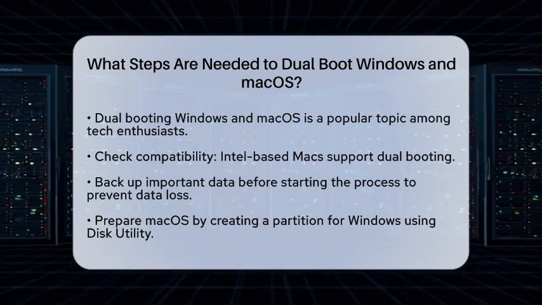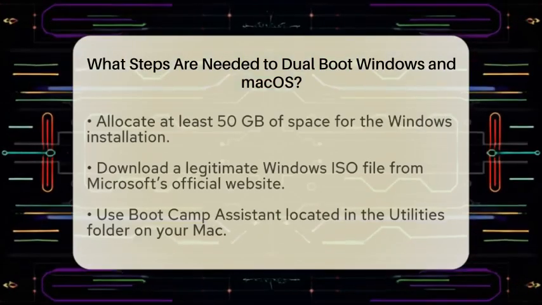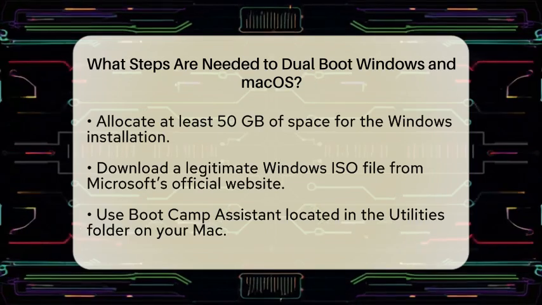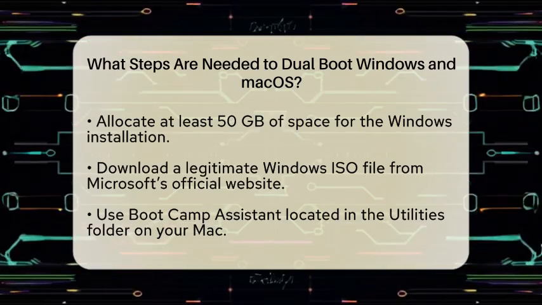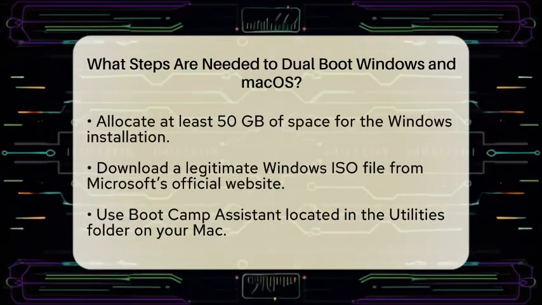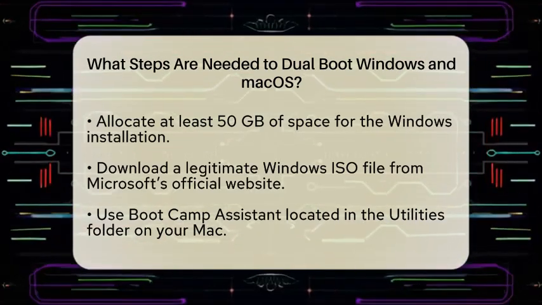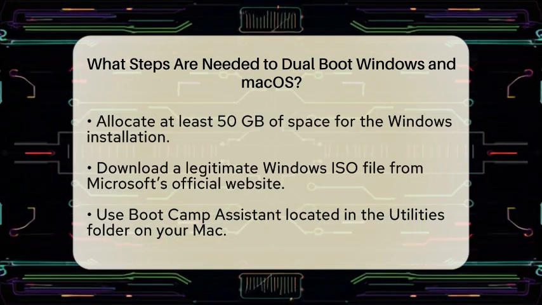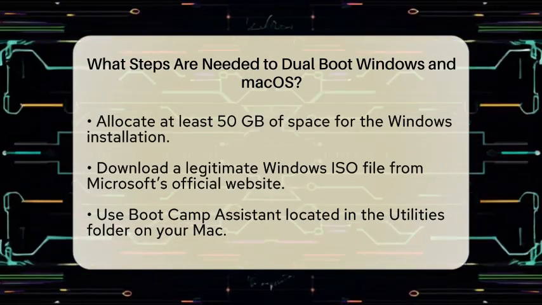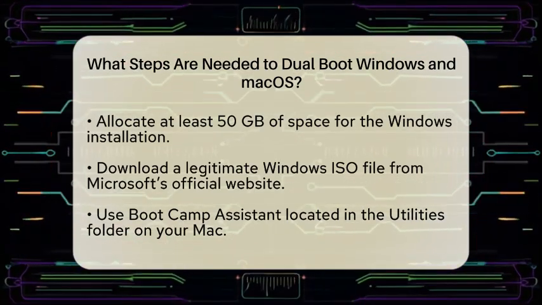Next, you will need to prepare macOS and free up some disk space. Open Disk Utility in macOS to create a partition for Windows. This step involves shrinking your macOS partition to make room for Windows. It is recommended to allocate at least 50 gigabytes for the Windows installation.